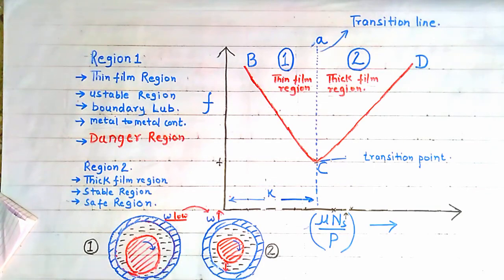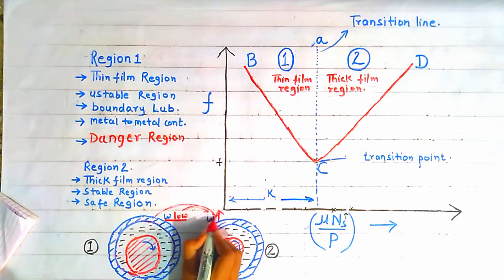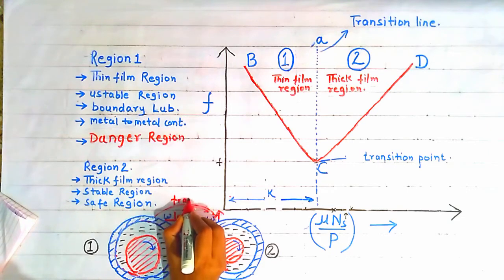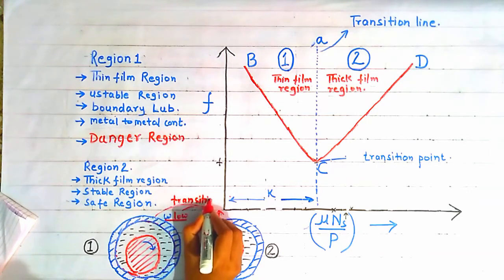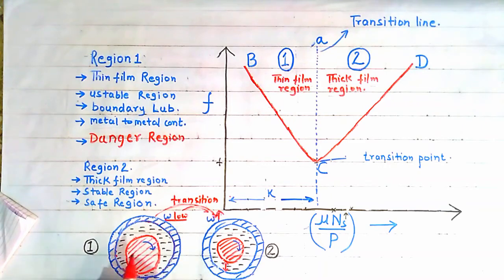Okay, we all know that before the fluid film builds up completely between journal and bearing, there is some metal to metal contact and the lubricant film is not stable. But as the speed of the journal keeps on increasing, the fluid film becomes thick and stable. To understand this transition from thin film lubrication to thick film lubrication. This is thin film lubrication, this is the case of thick film lubrication.